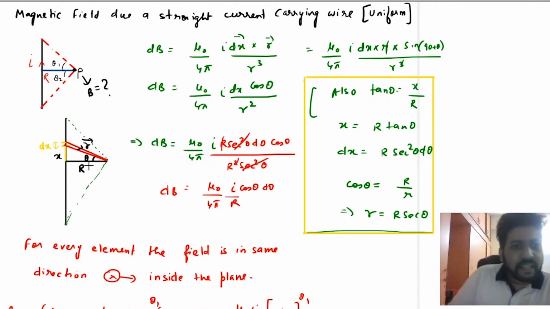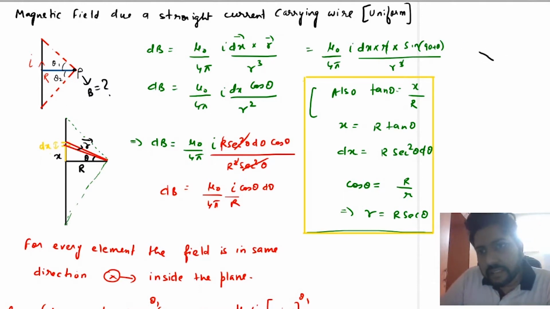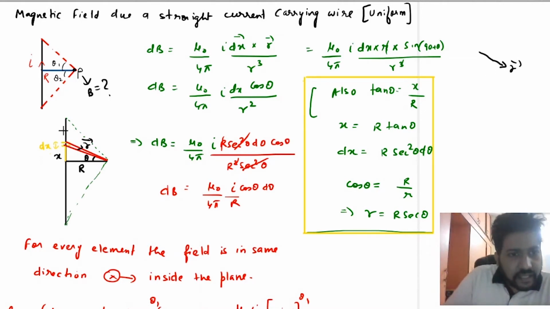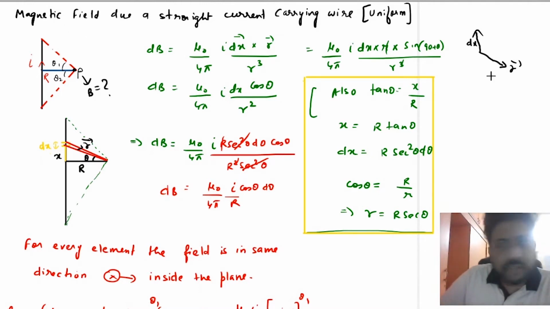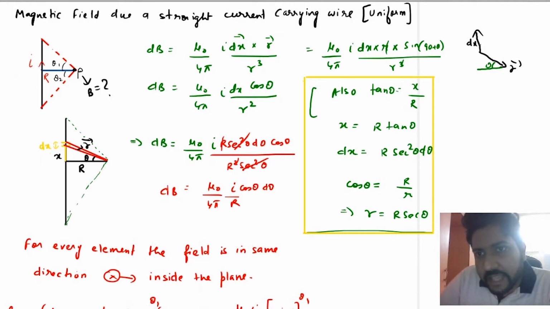Now listen to me very carefully. See, this is the r vector, and the dx vector, or dl vector, is in this direction, right? And this angle is theta. So what will be this angle? The angle between r vector and dl vector is 90 plus theta, right? So I dl r sine 90 plus theta divided by r cube.